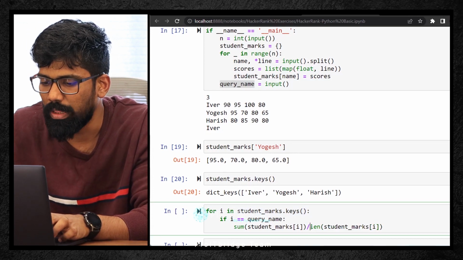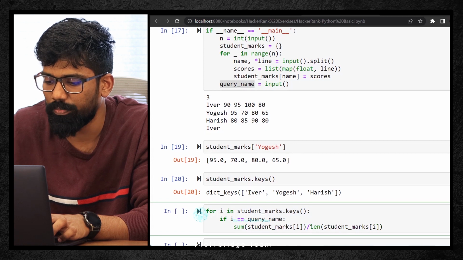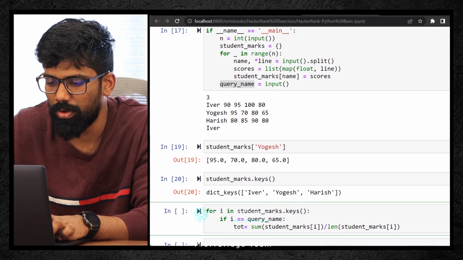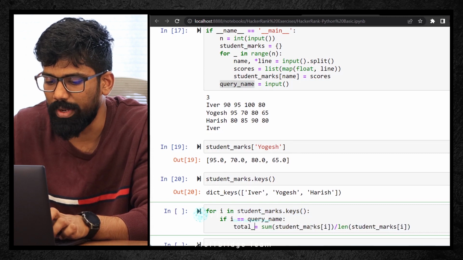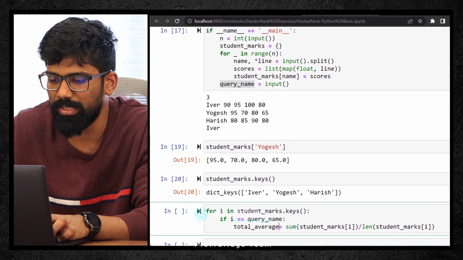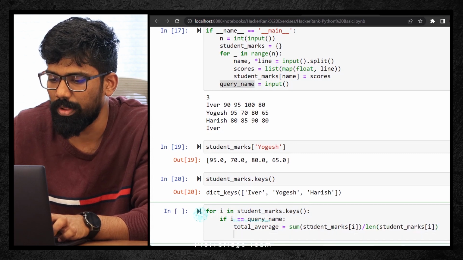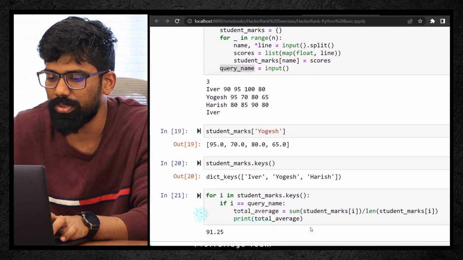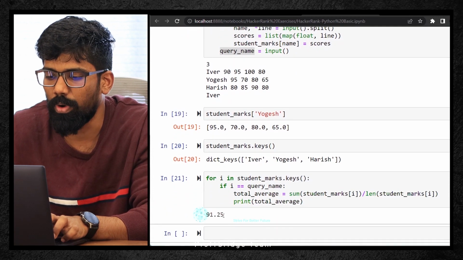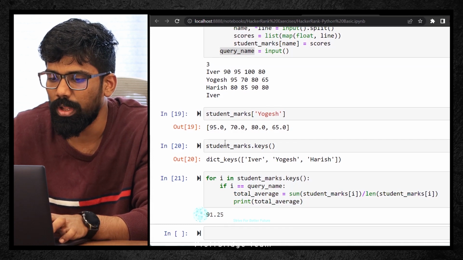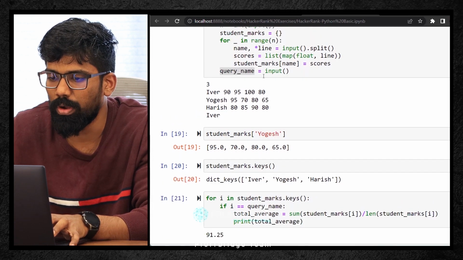So now this I will be storing into the total average. It's up to you what name you want to give. Now if you say print total average, you would get 91.25. Okay, you've got 2 decimals. This is okay. For Ivor we have got 2 decimals, right?